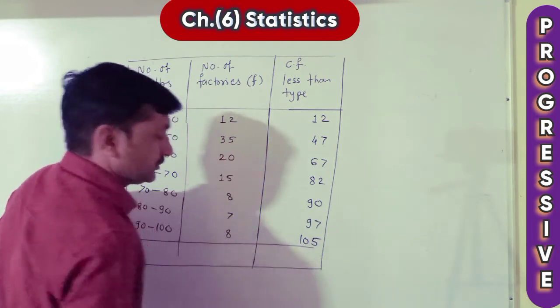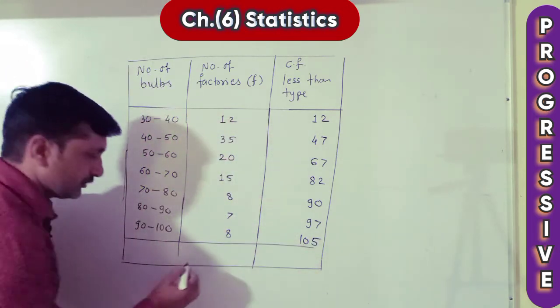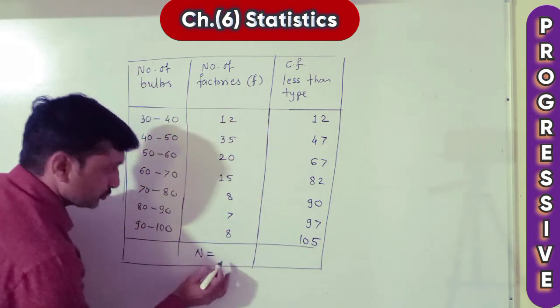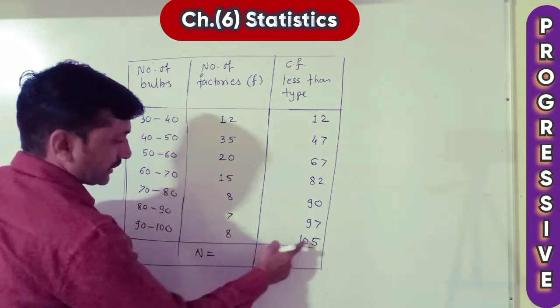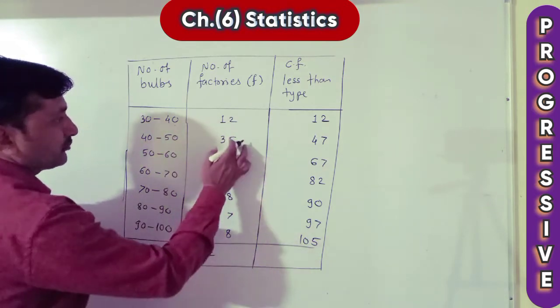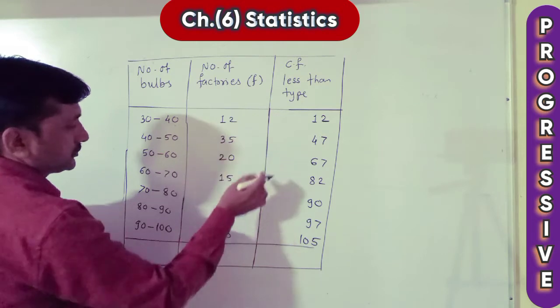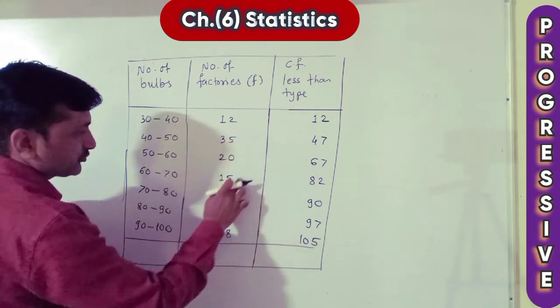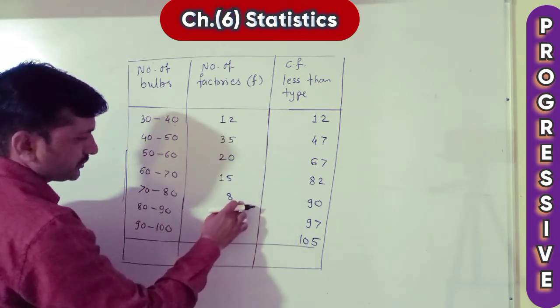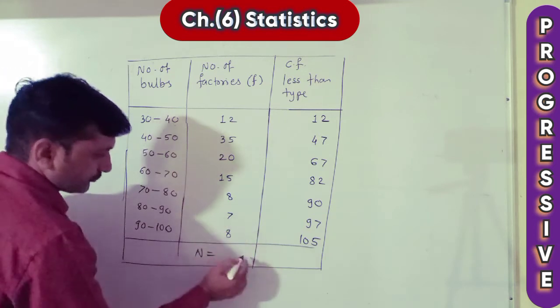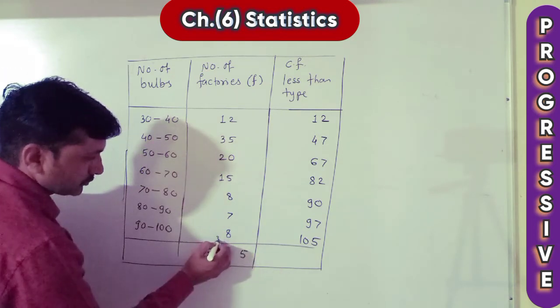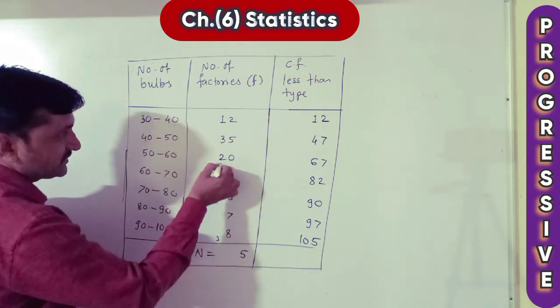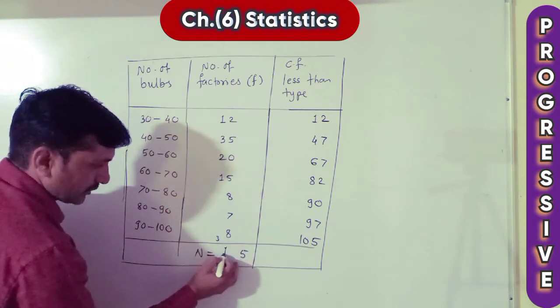105. Let's check by the n value. N is equal to, if this is also 105, then the table is correct. 5 plus 2 is 7, or otherwise we'll do by zero. 5 plus 5 is 10, 10 plus 10 is 20, 35, 3 carried over, 3, 4, 5, 6, 7, 8, 9, 10, 105.